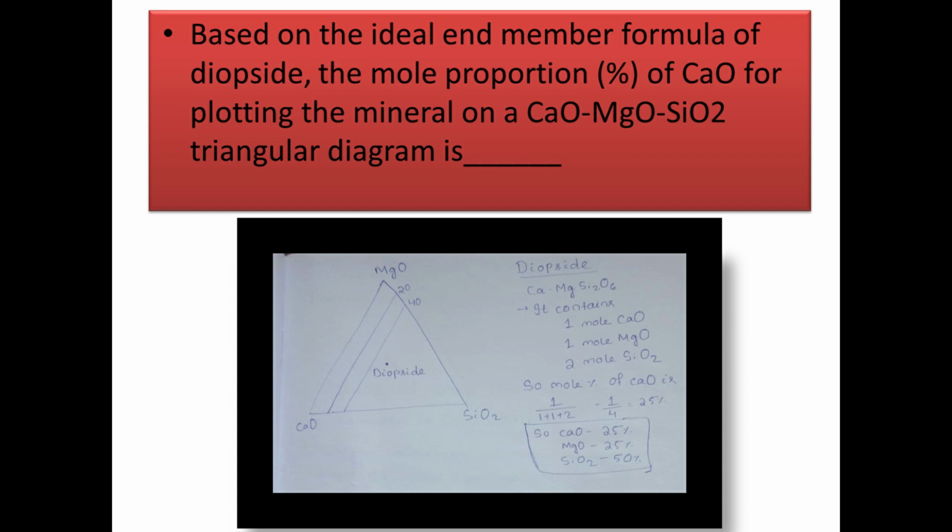And here we are asked about the mole percentage of CaO. So it is the moles of CaO divided by total number of moles, that is 1 divided by 4, which gives rise to 25%. So here we have calcium oxide 25%, magnesium oxide 25% and rest SiO2 50%. Okay, you can see the position of diopside in CaO, MgO and SiO2 triangular diagram.